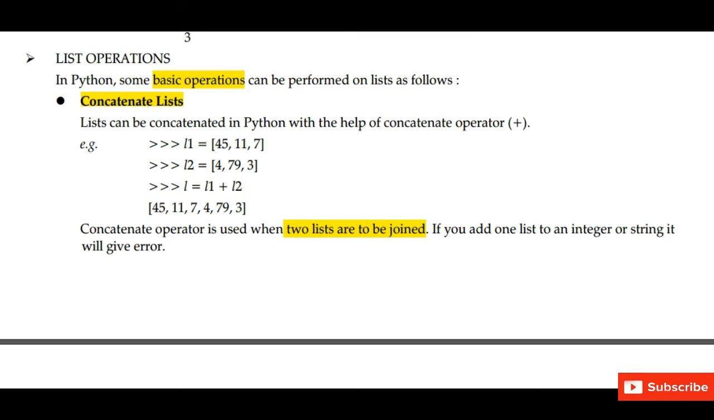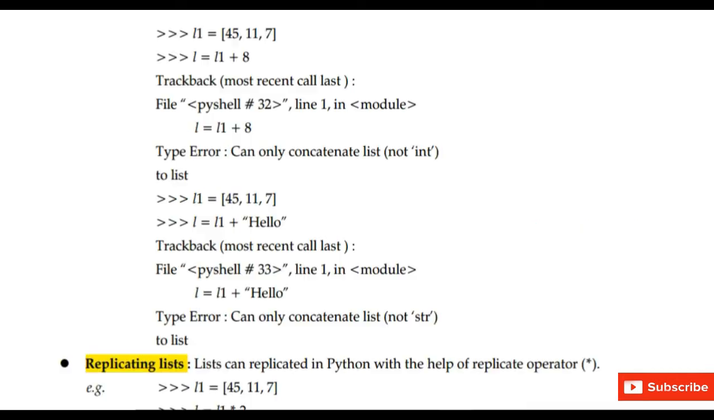So the concatenate operator is used when two lists are to be joined. If you add one list to another list using the concat operator, that works, but if you add one list to an integer or string, then it will give an error. For example, L is equal to L1 plus 8. So the error will be displayed.